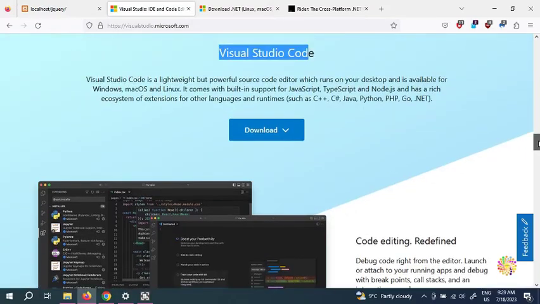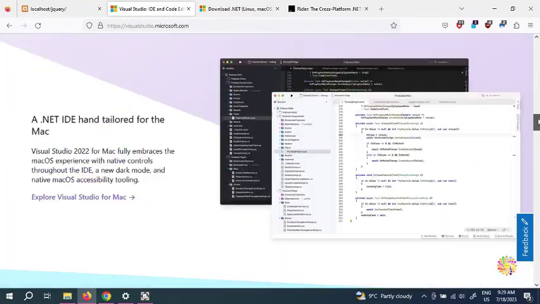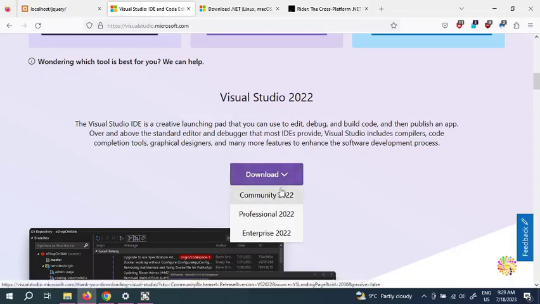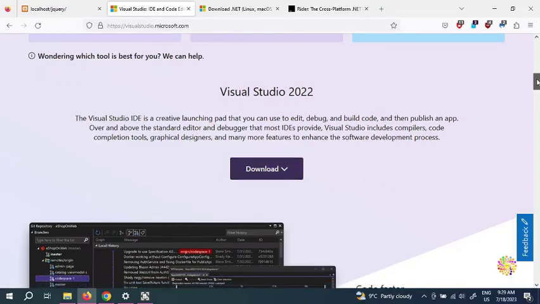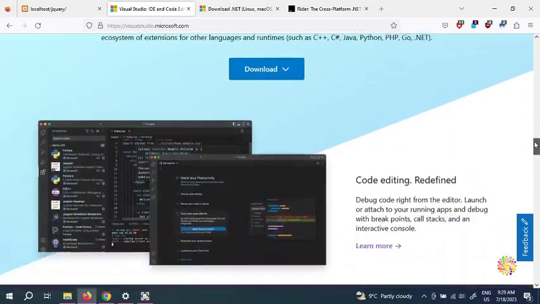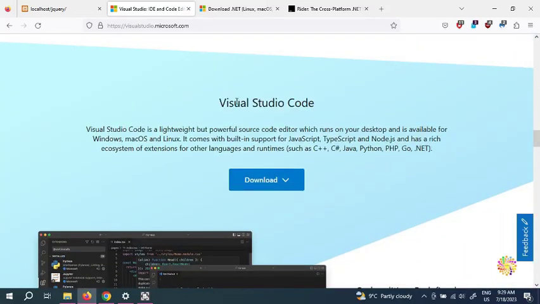What's the difference? The difference is that with Visual Studio, you can develop with built-in support for C Sharp. You don't need to do anything. Straight away, out of the box, you come here and start your programming. It's very professional, for example for game programming, or for big enterprises. But Visual Studio Code, also made by Microsoft, is open source. The beauty of this one is that it's a lightweight, powerful source code editor that runs on your desktop and is available for Windows, Mac OS and Linux. It means it's cross-platform.